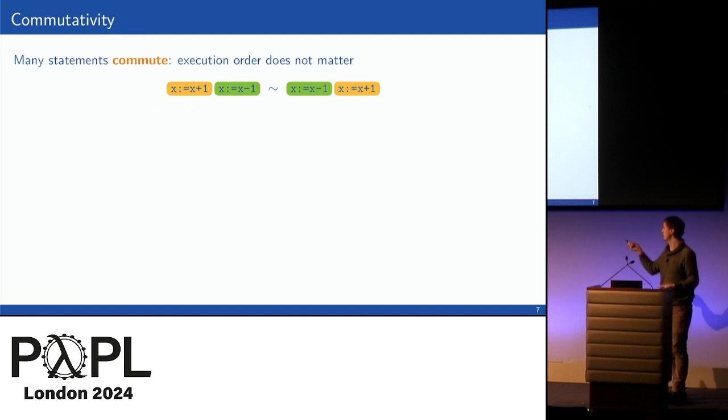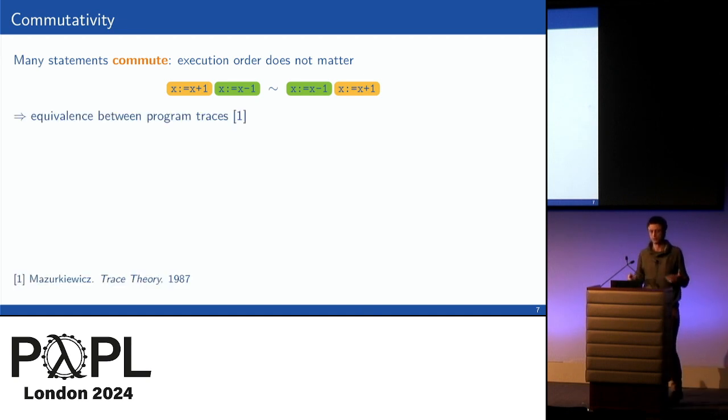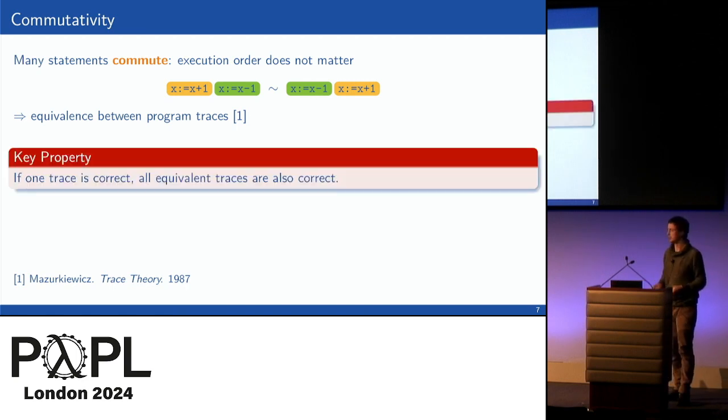And therefore we can say that this gives us an equivalence between program traces, going back to Mazurkiewicz, where we say traces are equivalent if they only differ in the order of commuting statements. The key property that is maintained by this commutativity is that if one trace is correct, all the equivalent traces that only differ in this order of commuting statements are also correct.